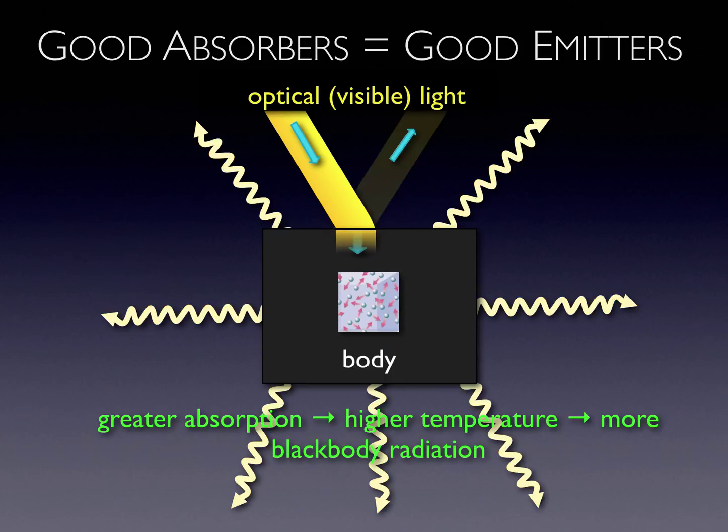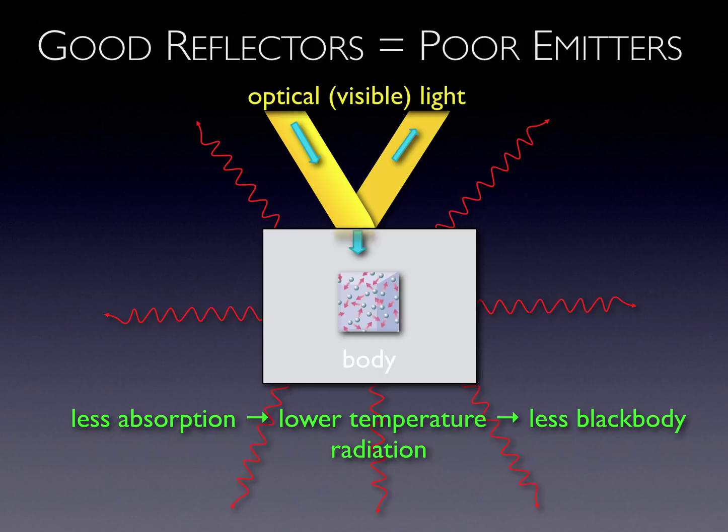For a darker block, there is less reflected light and more absorbed energy. The greater the amount of absorbed energy, the higher the temperature of the block and the greater the amount of chaotic motions and interactions. A black car sitting out in the sunlight feels a lot warmer than a gray or white car. The increased chaotic motion in the block produces a greater amount of blackbody radiation from its surface. For a lighter block, there is more reflected light and less absorbed energy and thus less emitted blackbody radiation.